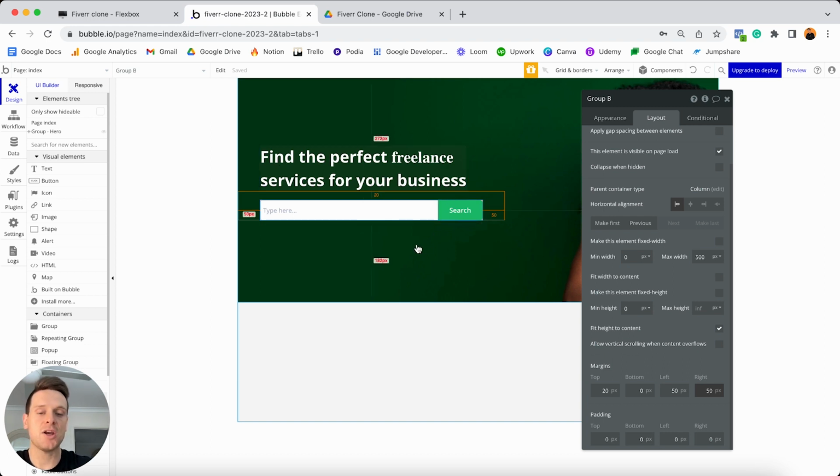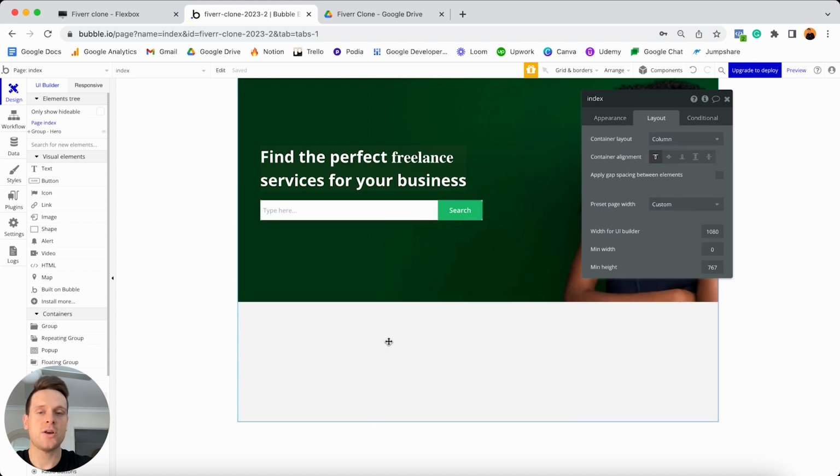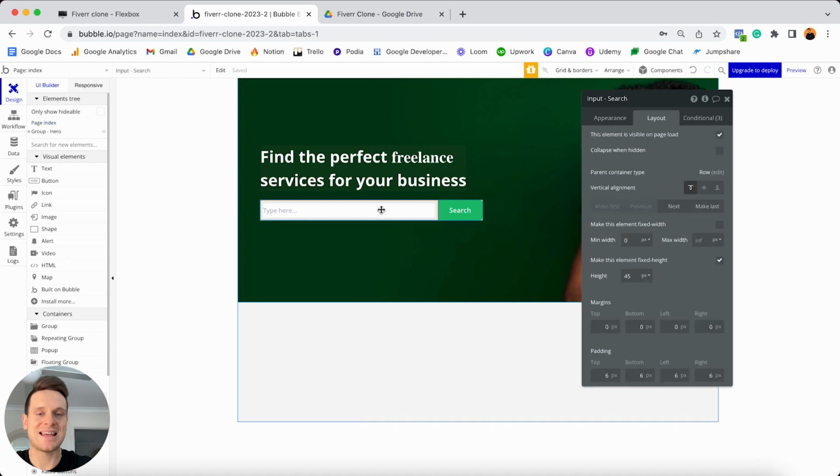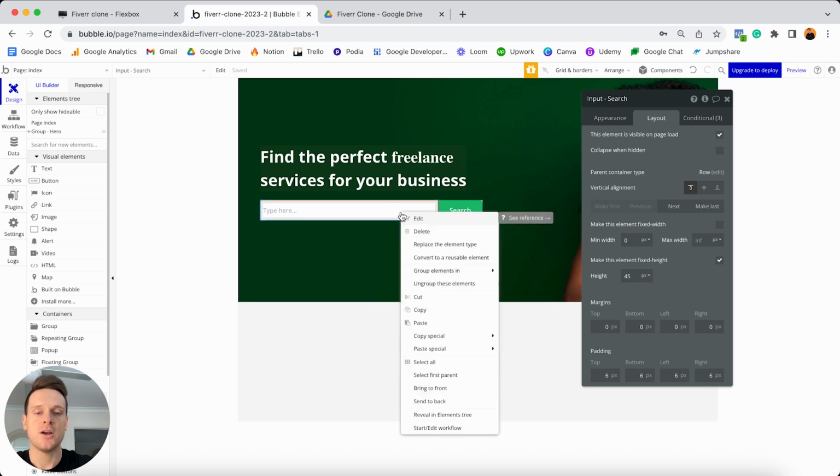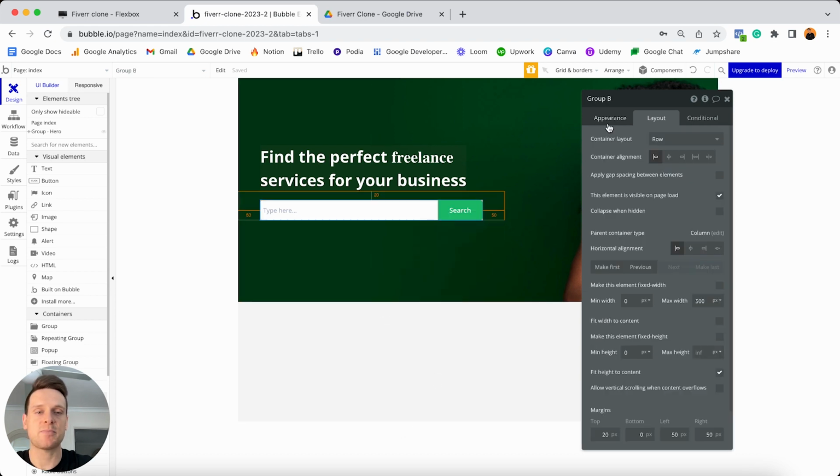And if you ever find that you want to edit the settings of this group, so let's say I was to click away from this, what you'll see is that you're unable to actually select the group itself. And that's because the group is wrapped around all of these elements. So when I click inside of the group, it's obviously just going to click into our input field here. A quick trick for that is that if you were to right click on this input field, you'll see this option to select its first parent. And so the parent is the group that contains that element. And that is, of course, our red group. So that's how you can access and change all of these settings for that particular group.